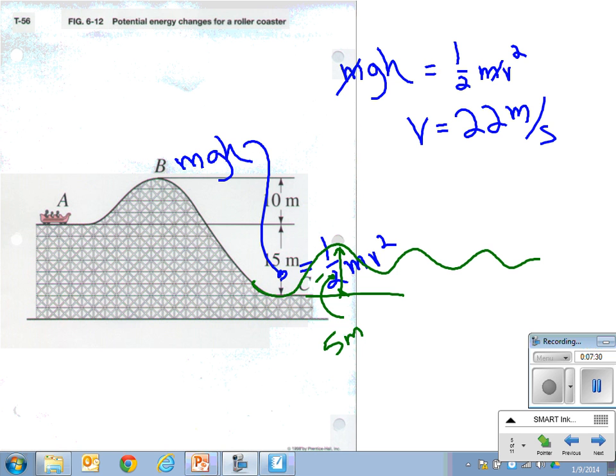Because look, you could just say how much potential energy did it lose? And what would h be in this case? It would be 20, right? Because it went down 25 and it came up 5, and then set that equal to kinetic energy, and you're good to go. You can figure out how fast it's moving. You don't even need to know the bottom because it's gaining kinetic.